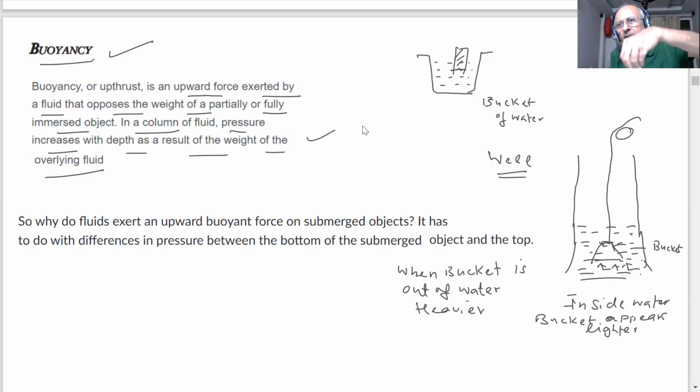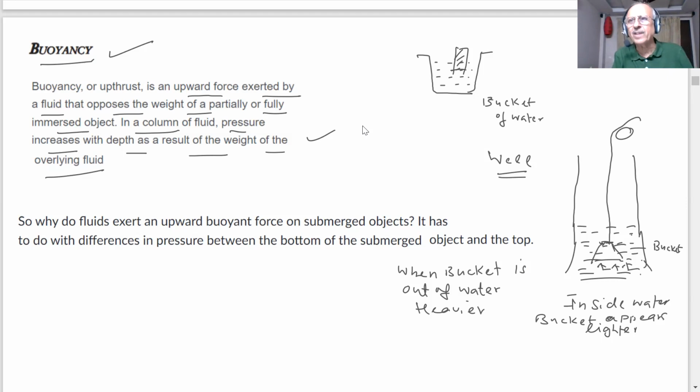Whenever you submerge an object in a liquid, its weight, m into g, acts downward due to gravity, but the liquid also exerts an upward thrust on the submerged object. That is what we call buoyancy.